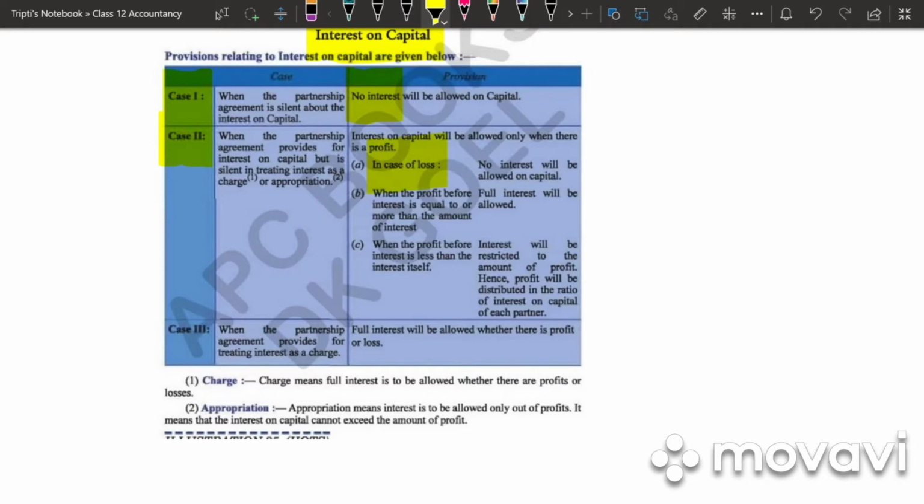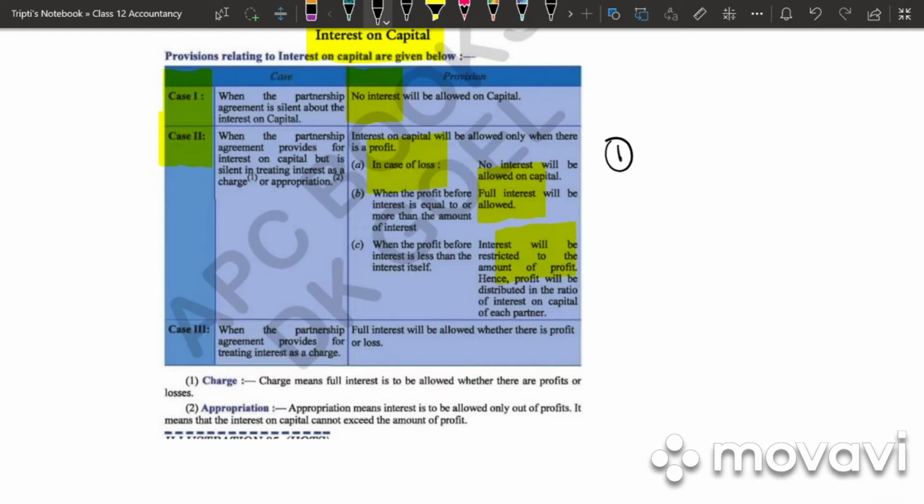First is in case of loss. When there is loss, no interest on capital will be allowed. Then we have when the profit before interest is equal to or more than the amount of interest. If this is the case, full interest will be allowed. And last is when the profit before interest is less than the interest itself. So in this case, interest will be restricted to the amount of profit itself.